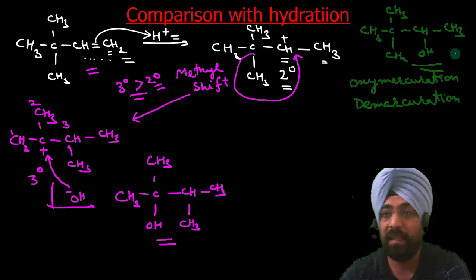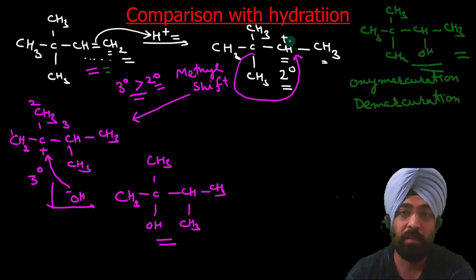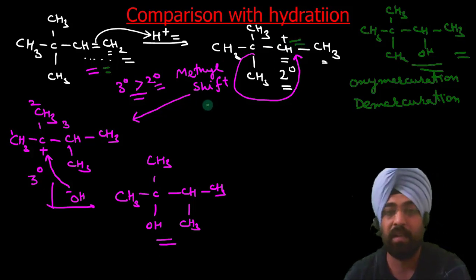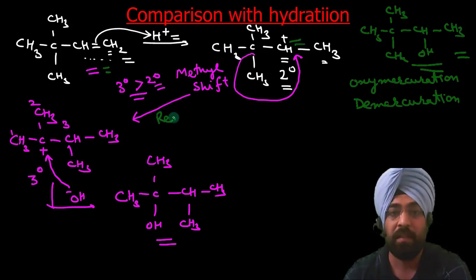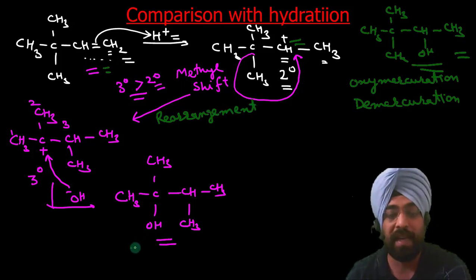We were expecting this product from direct hydration also, but as it involves formation of carbocations, they can undergo rearrangement reactions. So we get an unexpected rearranged product.